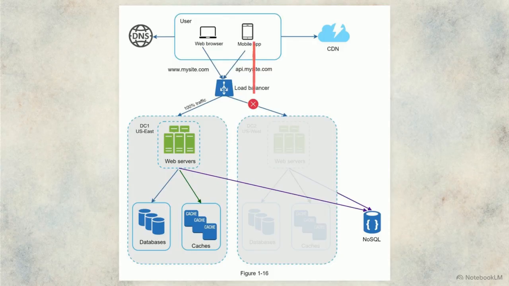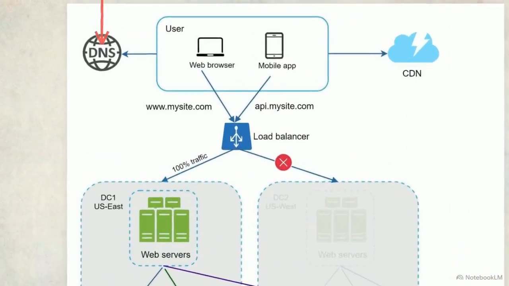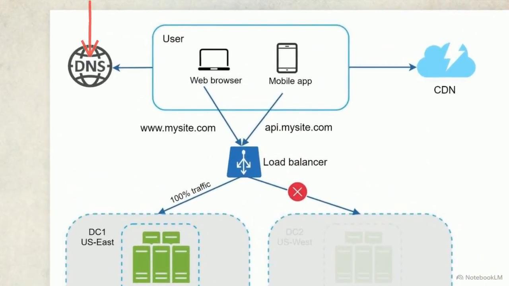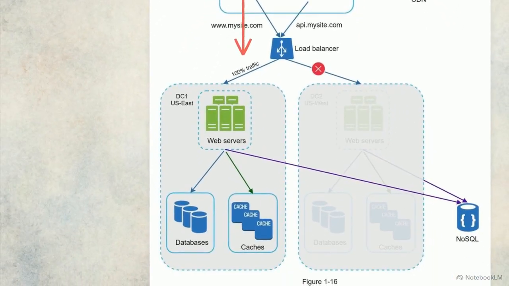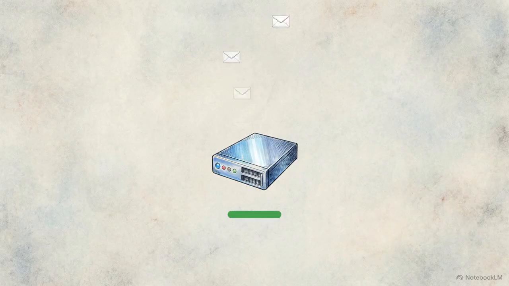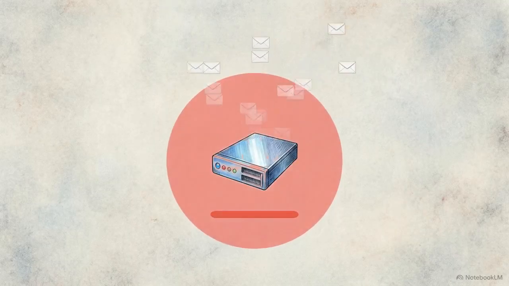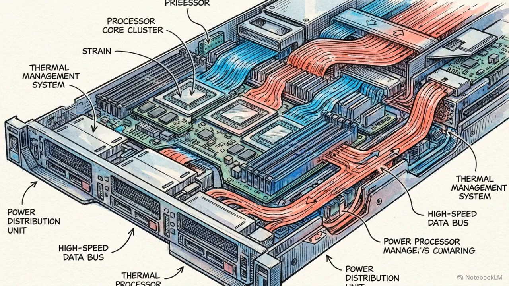When US West goes dark, a GeoDNS service detects the massive drop in heartbeats and immediately diverts 100% of the global application traffic into the surviving US East data center. Suddenly, every individual server in the surviving region has to process double its normal load. Let's look at the microscopic architecture of a node fighting to handle this crush of requests.